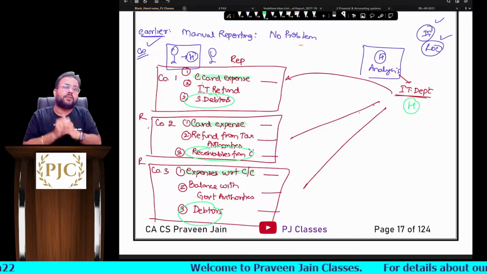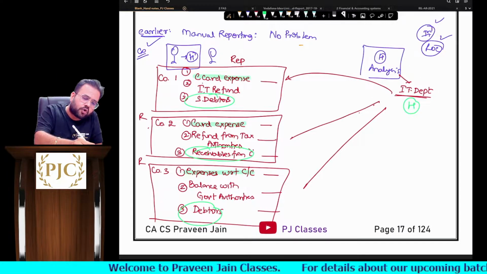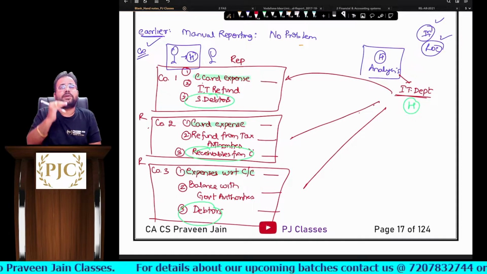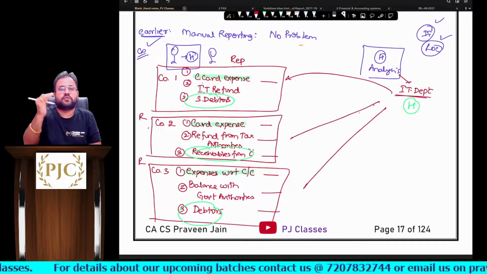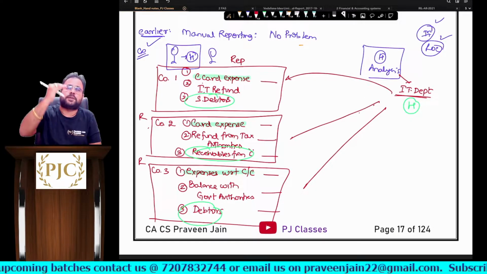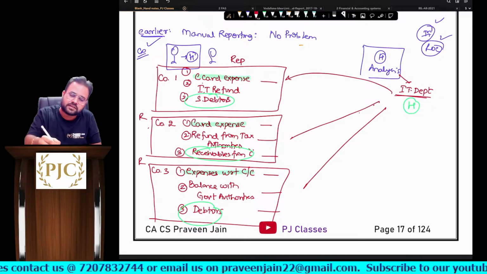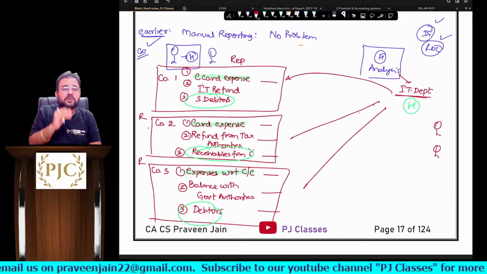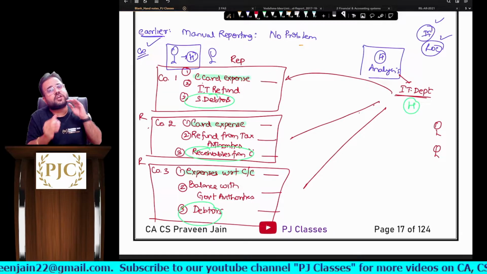But today the problem is, sir, that crores of income tax returns are filed, right? Lakhs of companies are filing their ROC returns with ROC, sir. So now tell me, sir, with so many lakhs of reports being submitted, do you think ROC or the income tax department will have that much time to analyze all these returns?